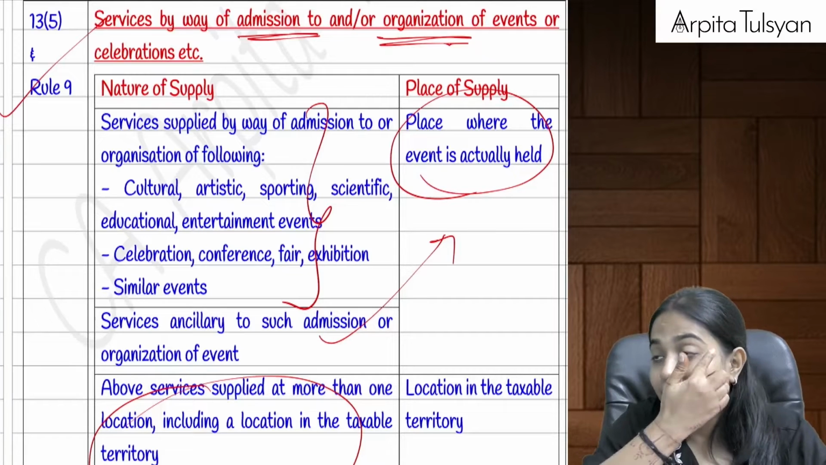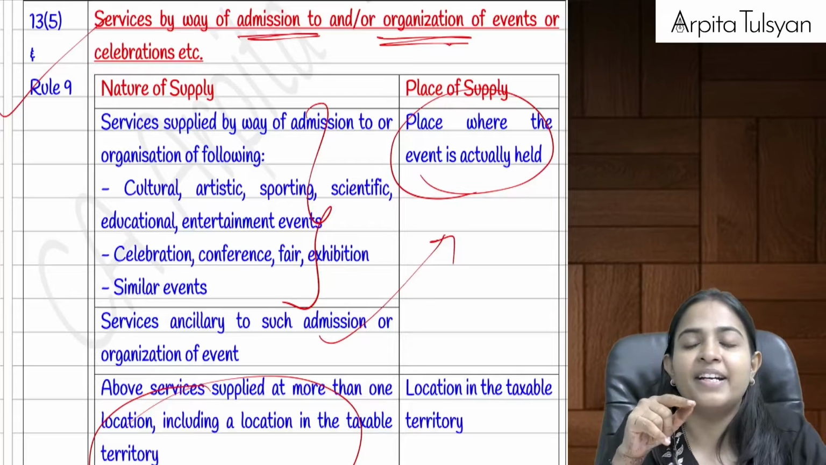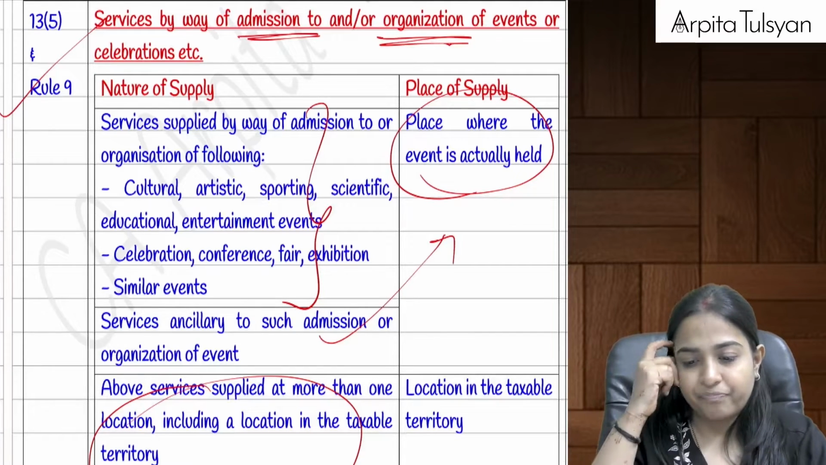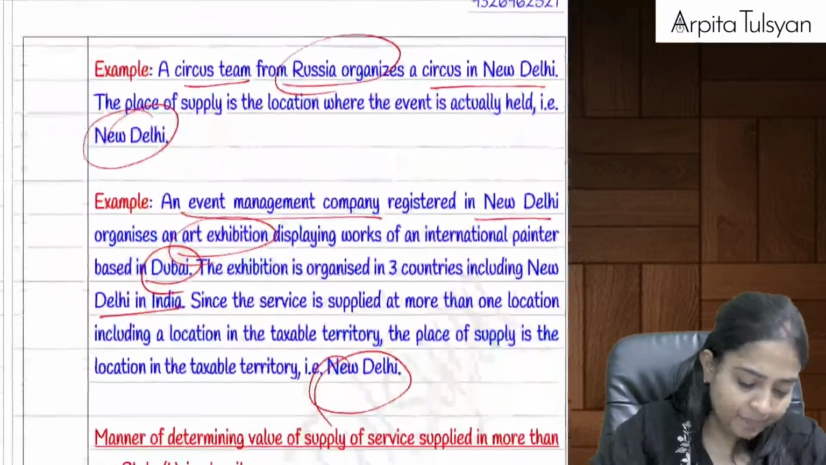Example, I had given you 3 events in Maharashtra, 3 events in Gujarat. It will be divided in the ratio of 3:3. Remember, I had given you the example of 3:5. Okay. Then section number 13.6 and 13.7.